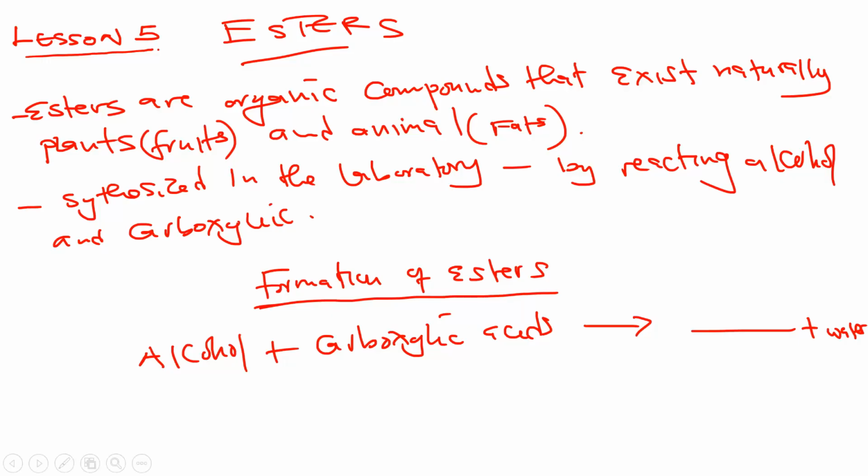So here we want to look at the formation of an ester. Let's say we have the simplest alcohol, which is methanol. The structure for methanol, this is the first alcohol in the series.